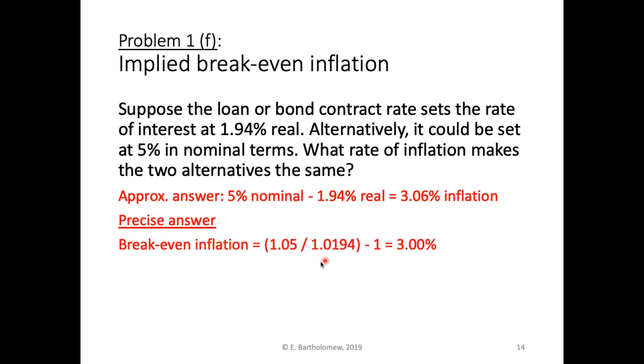So the approximate answer is you'd say, well, 5% nominal minus 1.94% real is 3.06% expected or break-even inflation. The precise answer would do it on a compounded basis. So we'd look at 1.05 divided by 1 plus the contractual real rate, subtract 1, and we get 3%. Okay, so they're close, but again, in each case, there will be differences. And clearly, as these numbers get bigger, this difference will get larger.